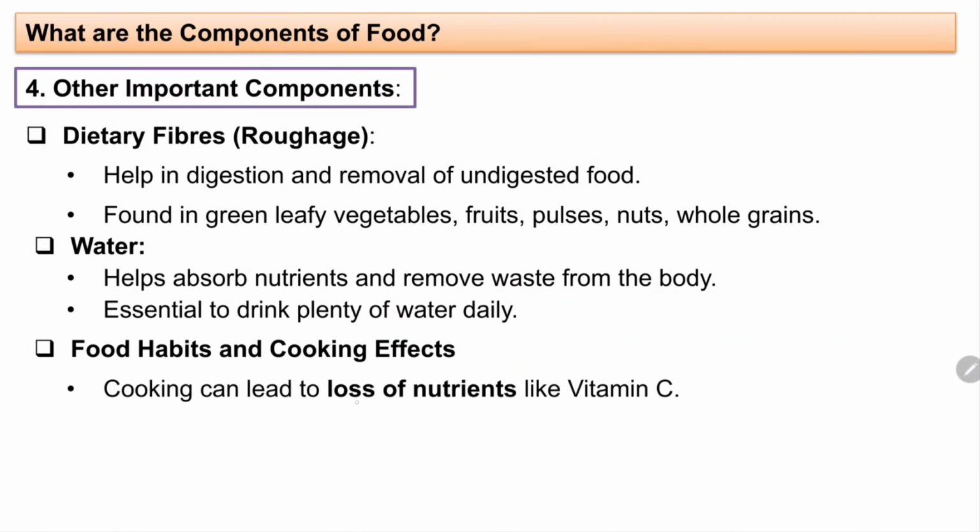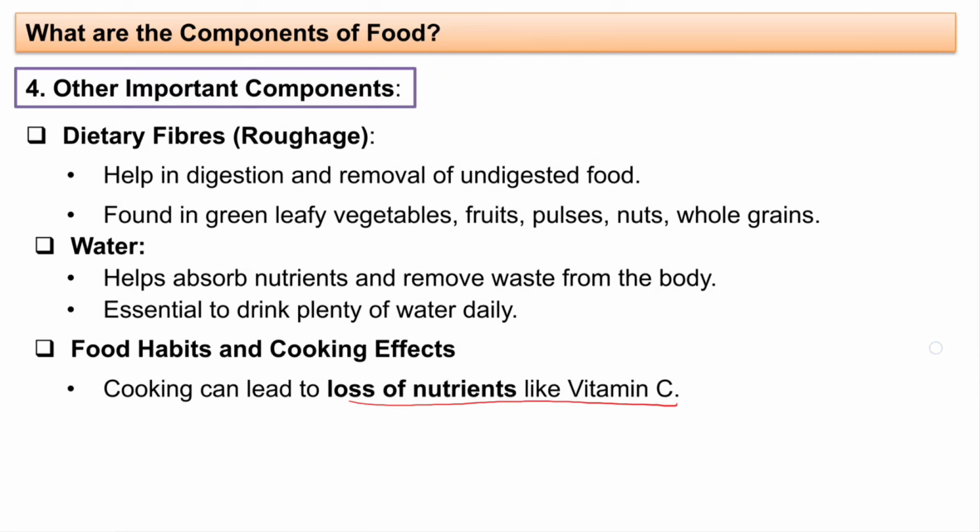Food habits and cooking effects. So here cooking can lead to loss of nutrients like vitamin C. See, when we cook food, what happens? There is often a loss of vitamins and minerals when we are cooking. But it is necessary, we cannot eat raw food also, isn't it? So this leads to this loss of nutrients, nutrients like vitamin C.